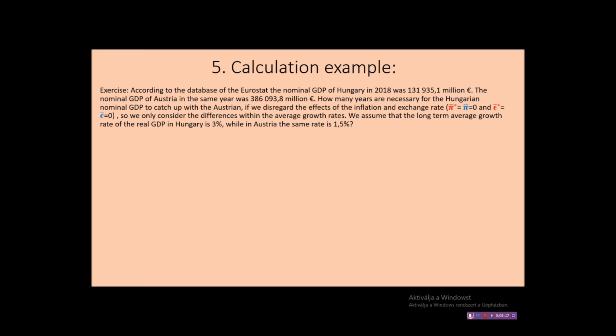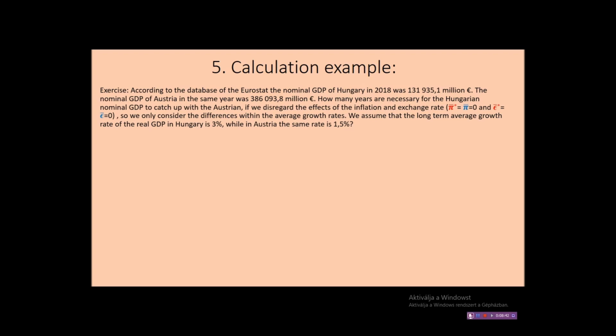So we assume that both in Hungary and in Austria there is no inflation, and the Austrian exchange rate will not change, which is true by the way, because the euro compared to euro will not change, and also the Hungarian forint exchange rate will not change. So only the difference within the growth rates, the real GDP growth rates, is what we are interested in.